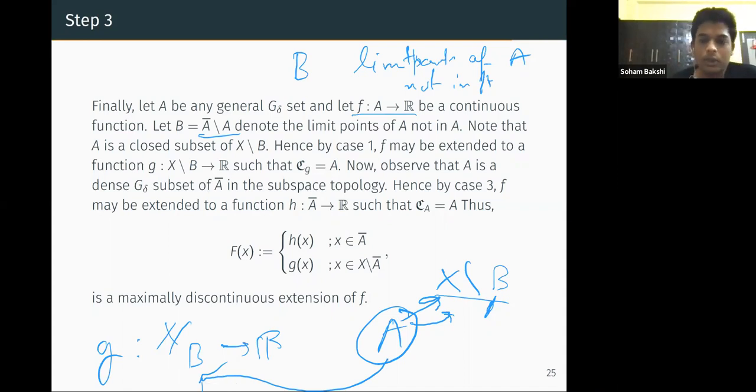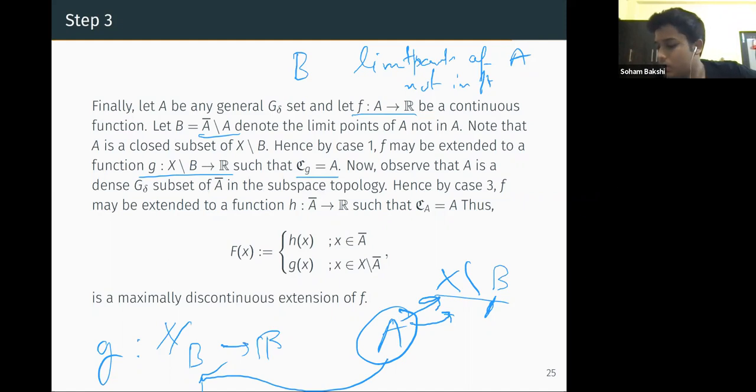Okay, so we did that, and now we get a function g from X minus B to R such that the set of continuity of g is exactly equal to A. Now again, okay, so what points are left? We need to find the values of the function at the limit points of A which are not in A. Except that we know a function which is discontinuously extending the function f.